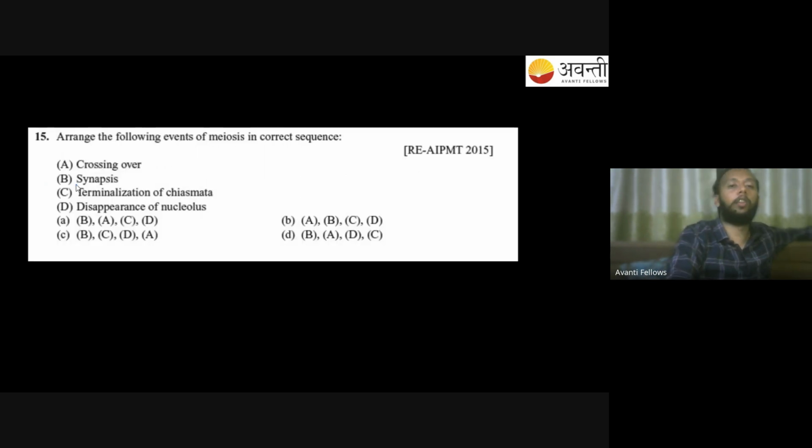Arrange the following events of meiosis in the correct sequence. So now you have to look at all the events and then arrange them.